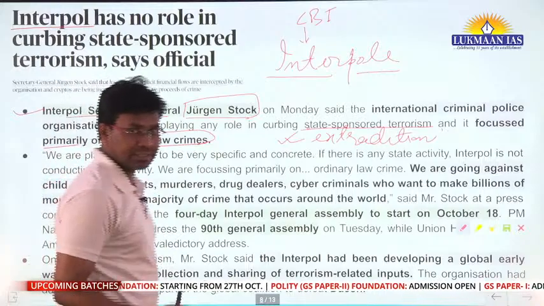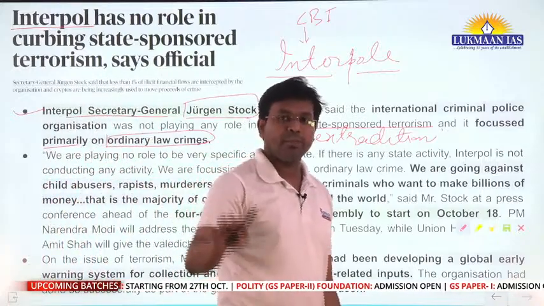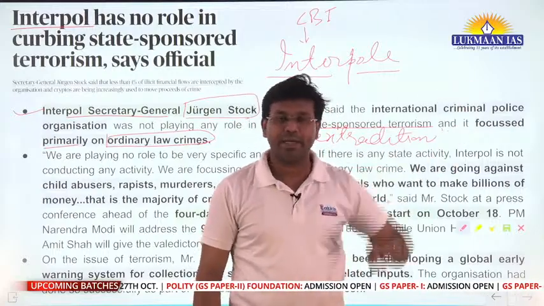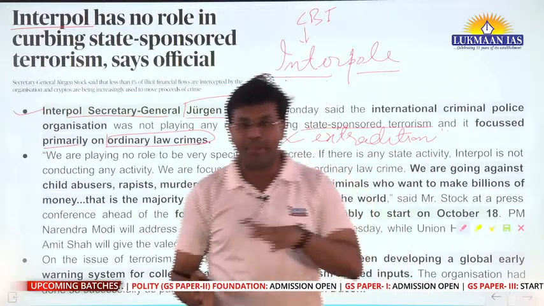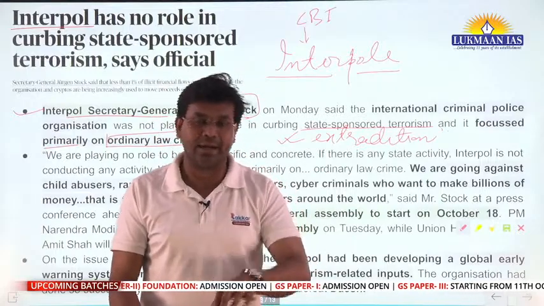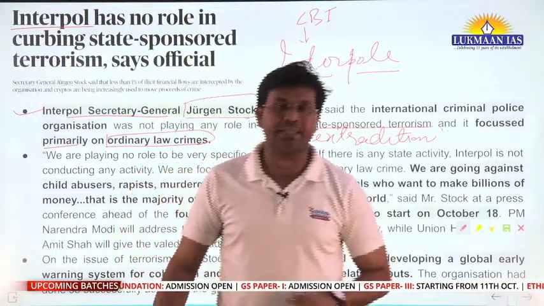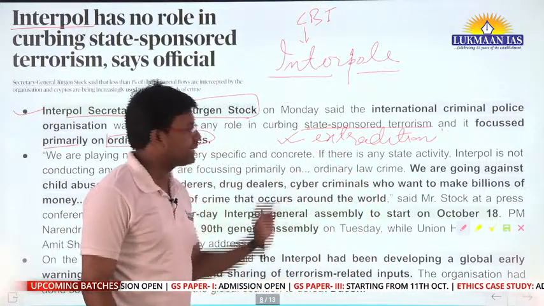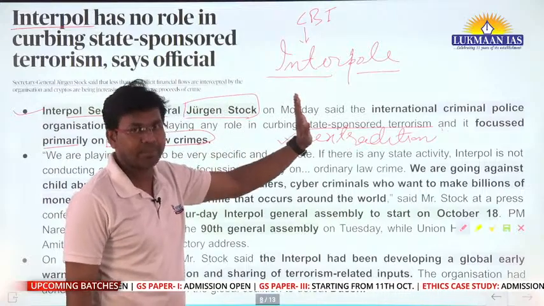Ordinary law crimes means, let's say, Nirav Modi has fled from India. Mehul Choksi, right? Many people have fled. So they are wanted in India for the financial crimes that they have committed. So if the government of India wants, it can report to the CBI. They might have done it, right?